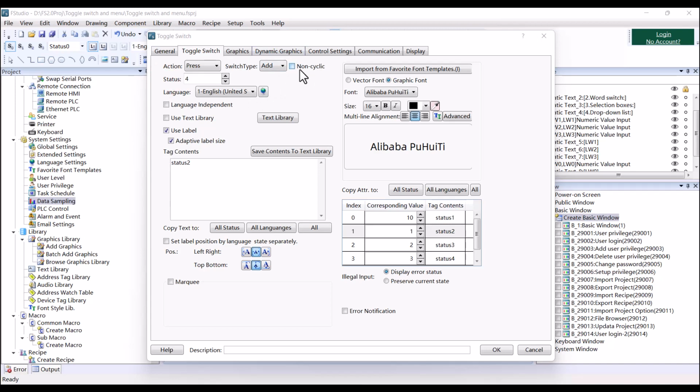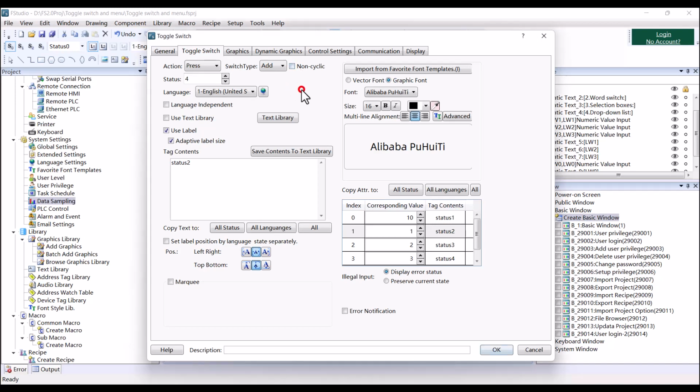If it is checked and the switch type is add, it will stop adding when the result exceeds the maximum value. And if this option is not checked, it will start to shift again from the minimum value when the result reaches the maximum value.